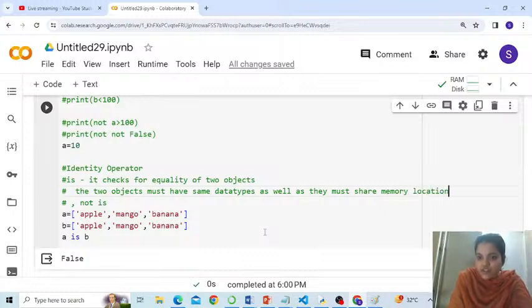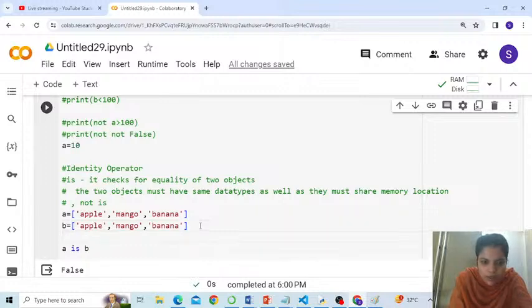Okay, I'm writing here in short. First of all, there are two criteria that we should meet here. They should be of the same data type. A and B both here are of the same data type. But in memory, these two variables are different.